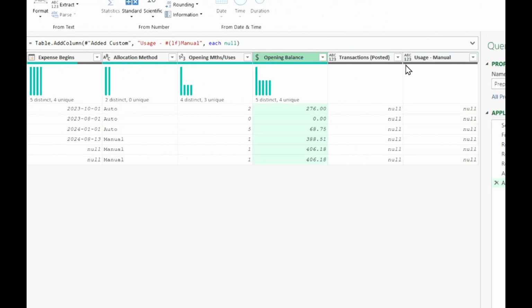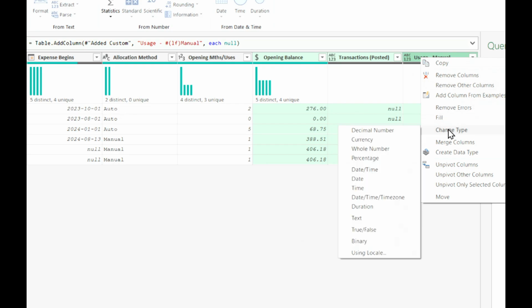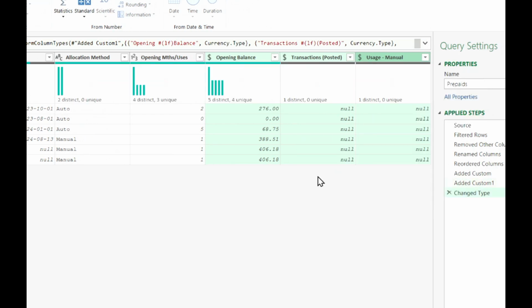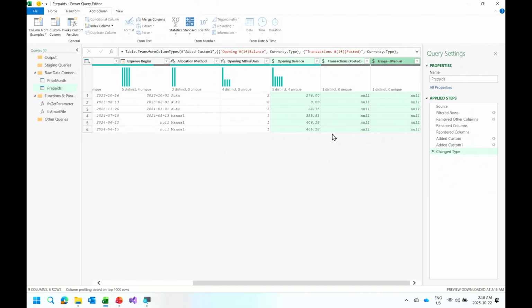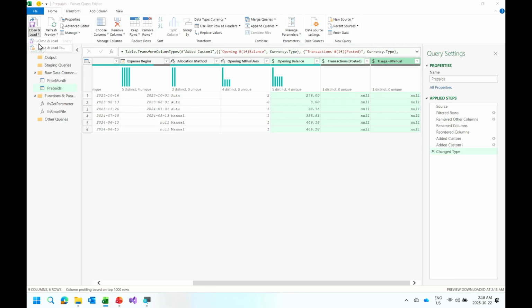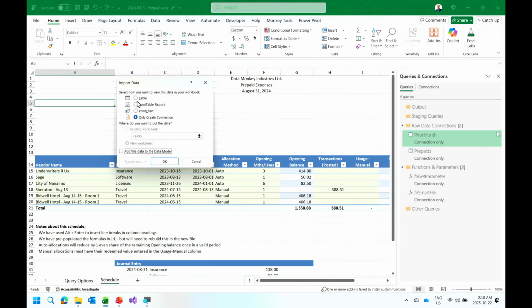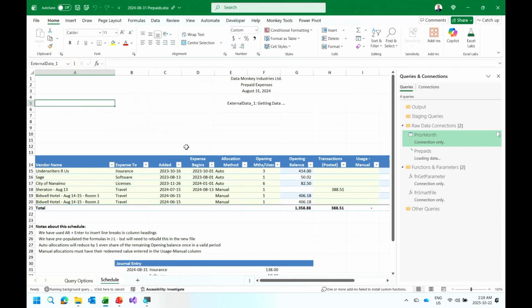Okay. Final step, grab these 3 columns, change type to currency. And at this point, even though there's extra columns in the table in the worksheet, this is as far as I need to go with Power Query at this time. So we're going to go home, Close and load to. We're going to go to a table. We're going to put it on an existing worksheet in A5 and say OK.